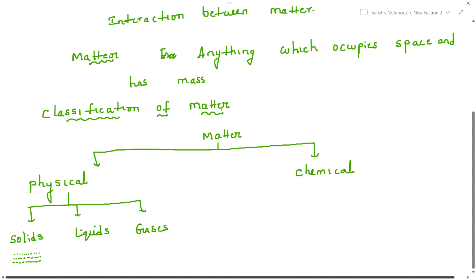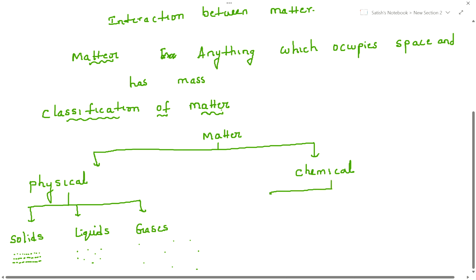Now tell me, what about liquids? Loosely packed. When compared to solids, liquid particle arrangements are loosely packed, right? What about gases? Gases are even more loosely packed, and we call it randomly arranged. Okay, so this is based on physical state. We have classified matter into three types: solids, liquids, and gases. Hope it's clear. Now come back to chemical classification.